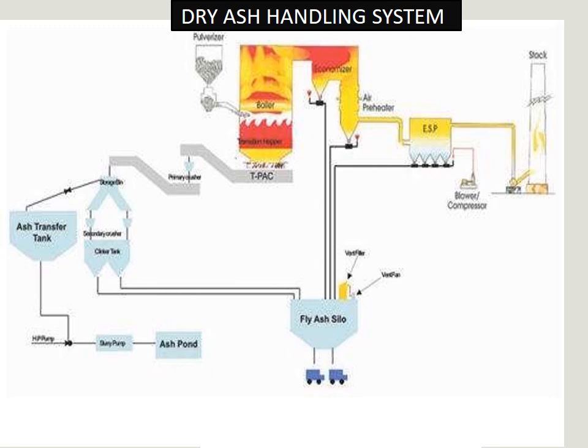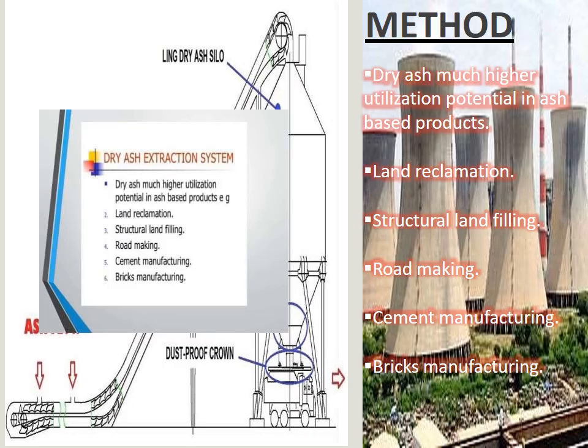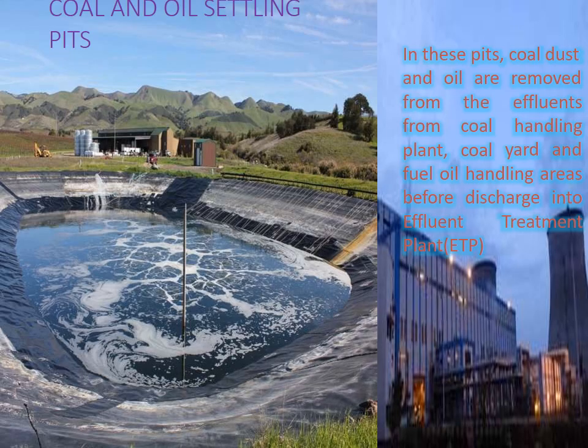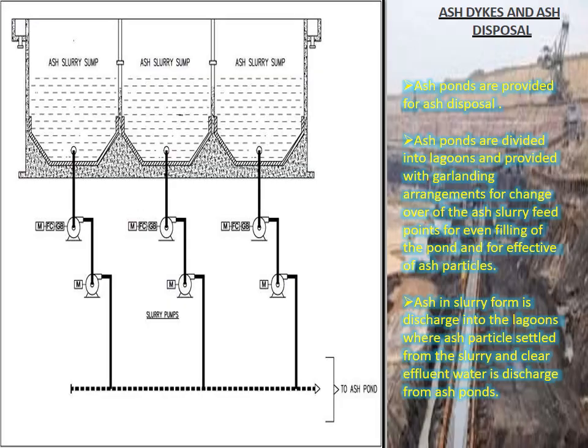Dry ash handling system. This is an example system. It has much higher utilization potential in ash-based products, land reclamation, structural land filling, road making, and cement manufacturing. In the settling pits, coal dust and oils are removed from the coal handling plant, coal yard, and fuel oil handling areas before the discharge into the effluent treatment.